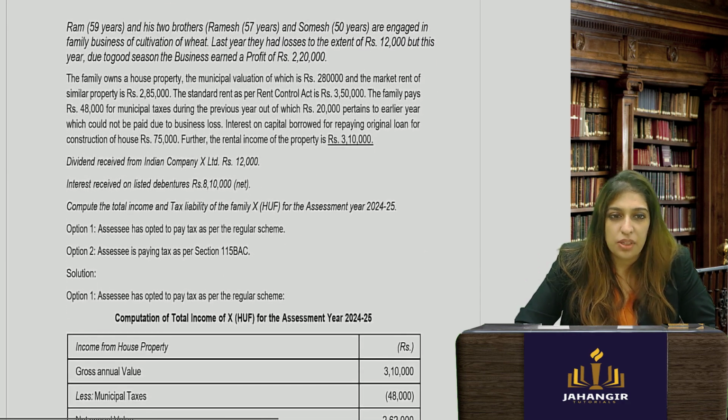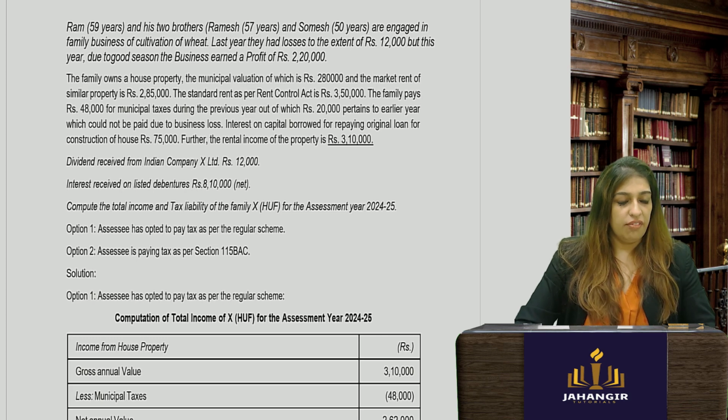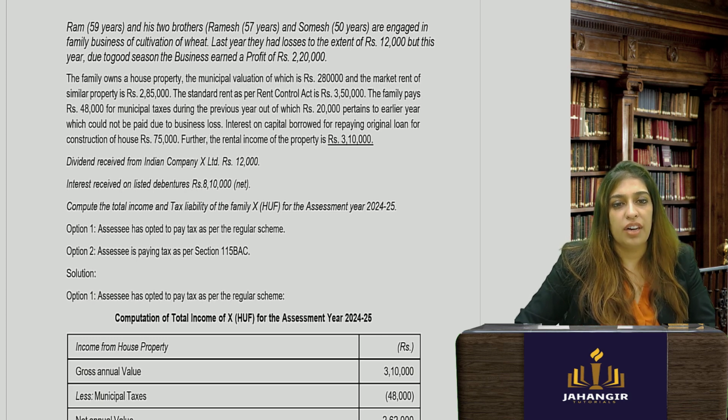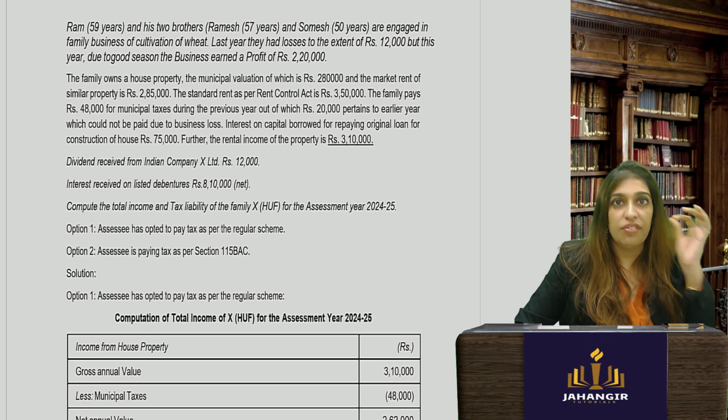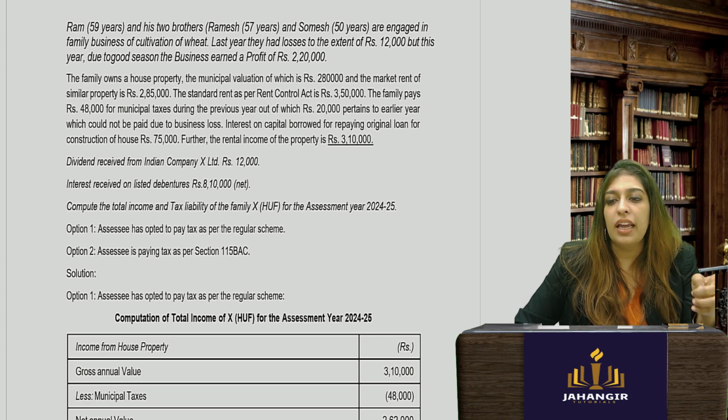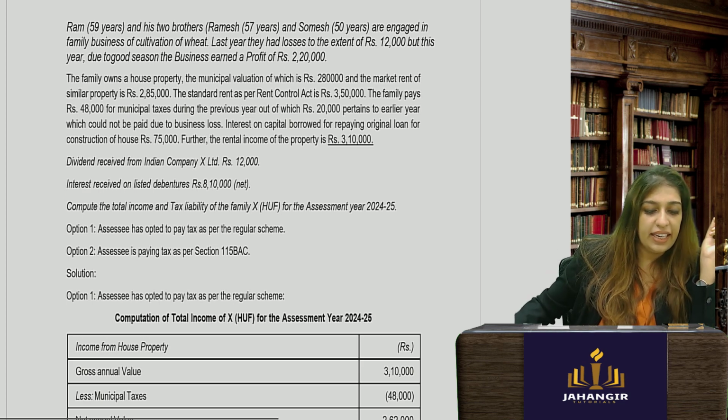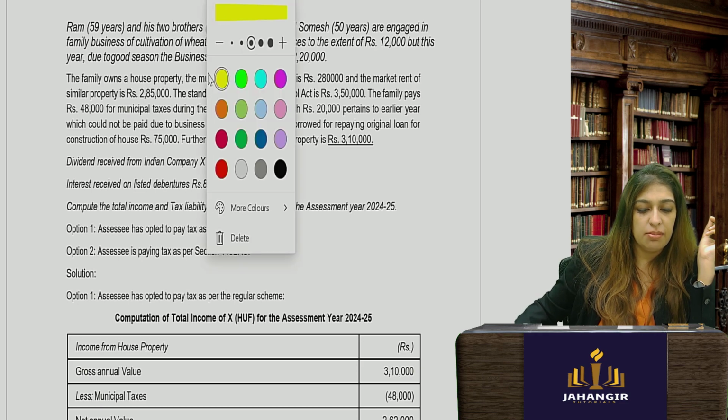Now, let's do the sum so that we get an understanding how it is. Ram, who is 59 years, and his two brothers, Ramesh and Somesh, are engaged in the family business of cultivation of wheat. Why have they given information of Ram, Ramesh, and Somesh? Because they are all non-senior citizens. Okay, they are doing cultivation of wheat. If they are doing cultivation of wheat, it should strike you that they are into agri business, agricultural business.